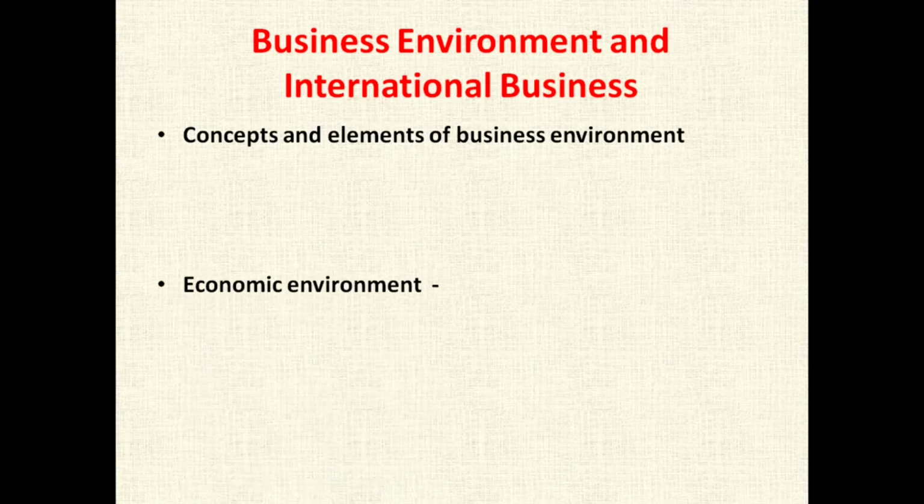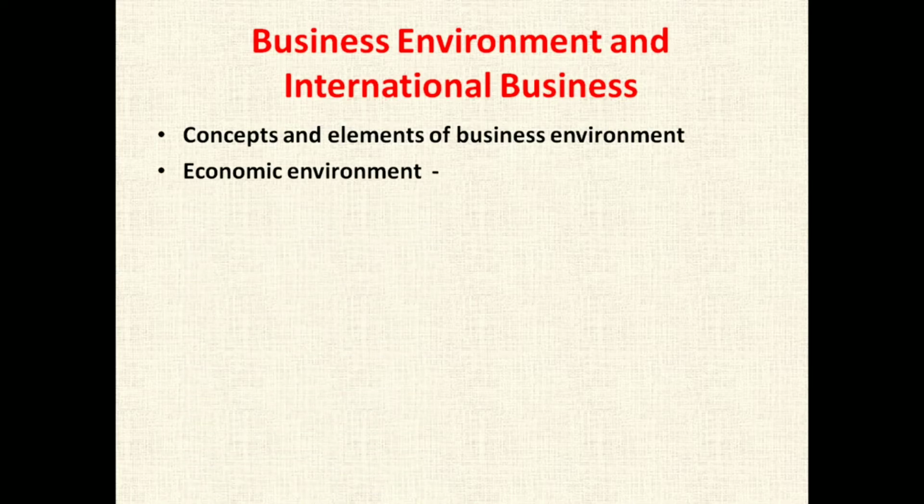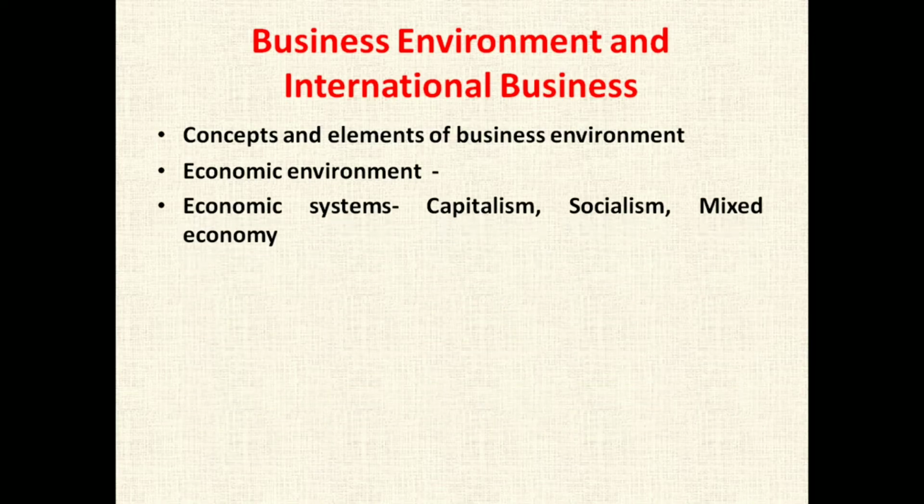The next topic which you have to focus upon is economic environment, and it is one of the most important topics of this chapter. So what all you need to consider under this topic? So firstly, you have to go with economic systems. So here you have to understand what is economic systems, and you have to understand about three major types of economic system, that is capitalistic system, socialistic system, and mixed economy. So in this you have to study about the features of this system, who gave these concepts, like capitalism was given by Adam Smith, socialism was given by Karl Marx, and mixed economy was given by Keynes. So you have to understand all these topics, and you should also understand which all countries use these economic systems.